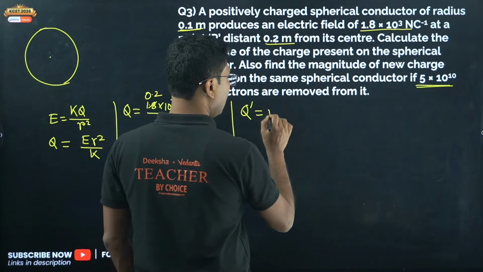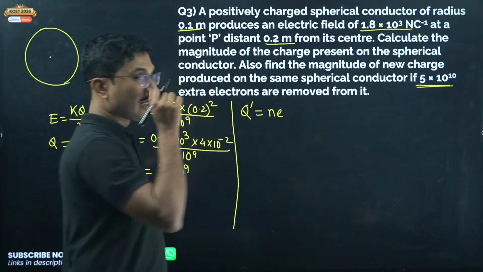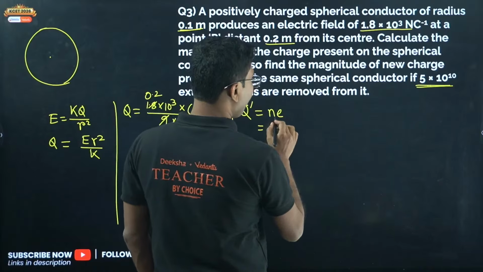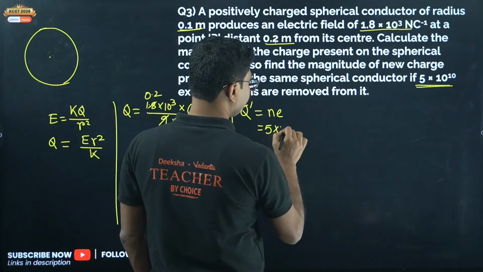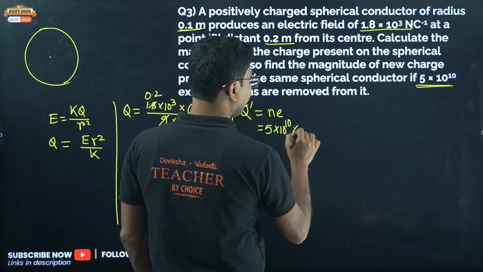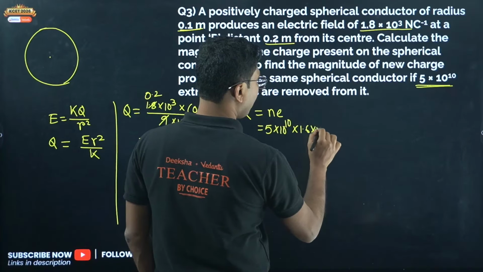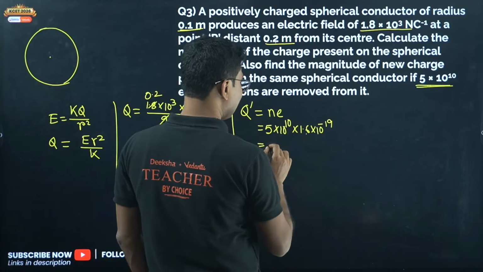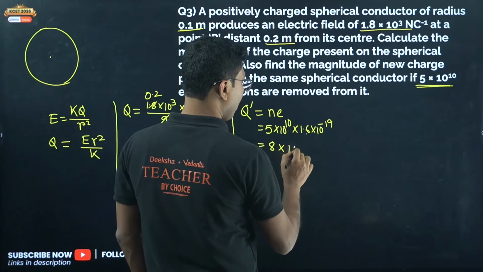What is the formula? From the quantization principle, the formula is N into E. N is given here as 5 into 10 to the power of 10, and E is 1.6 into 10 to the power of minus 19. So 5 into 1.6 is 8, into 10 to the power of minus 9.